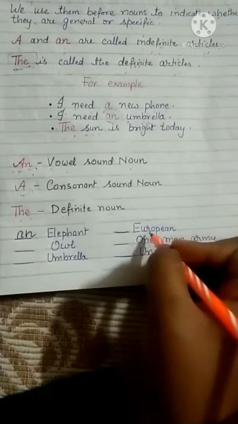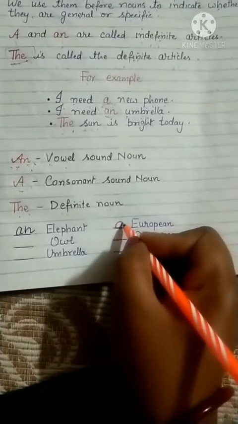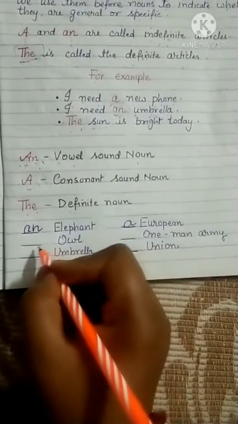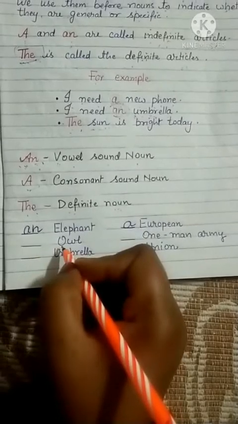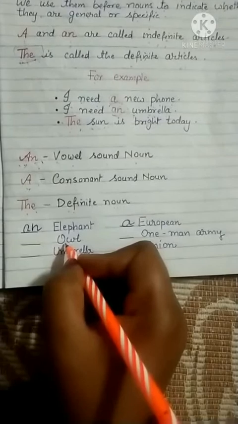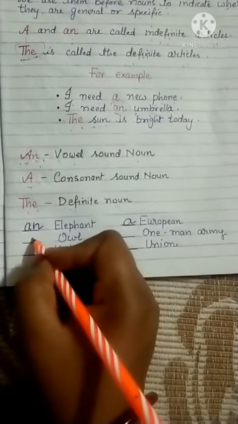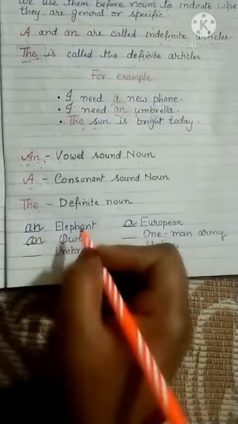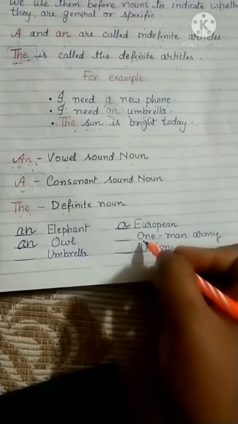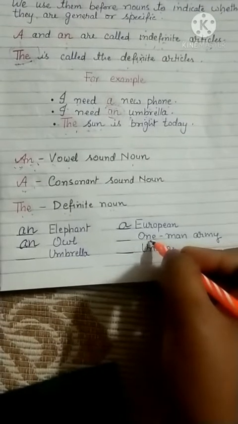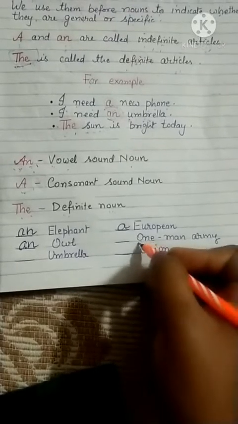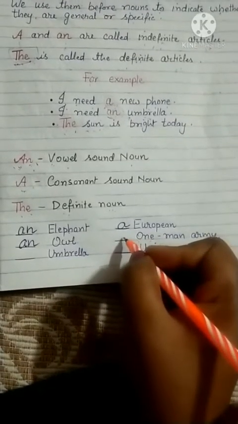So it is a consonant sound, that's why we use a. Next is owl. Owl, again O is there, and the pronunciation is a vowel sound. That's why we use an owl. And one-man army. One means W sound, which is a consonant. That's why we use a.